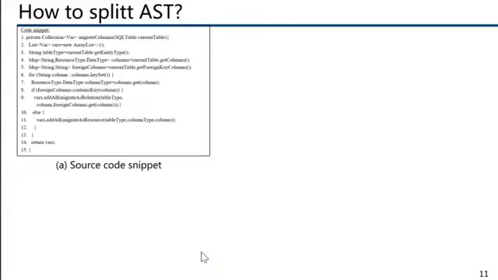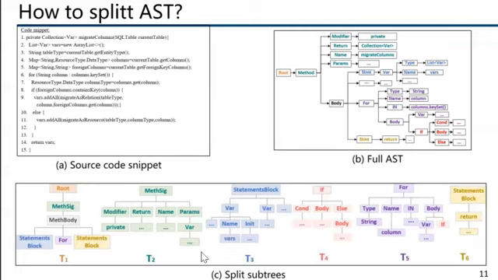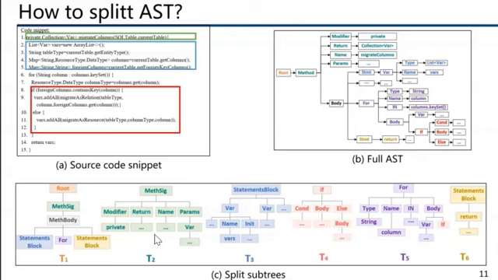For example, the AST in figure B is split into 6 subtrees, from tree 1 to tree 6, in figure C. Tree 1 is the overview tree with root, method signature, method body, and the terminal nodes: statement block, if, for, and method signature. Tree 2 corresponds to line 1, and statement block tree 3 corresponds to line 2 to 5. If subtree corresponds to line 8 to 12, and for subtree corresponds to line 6 to 30. Statement block tree 6 corresponds to line 40.